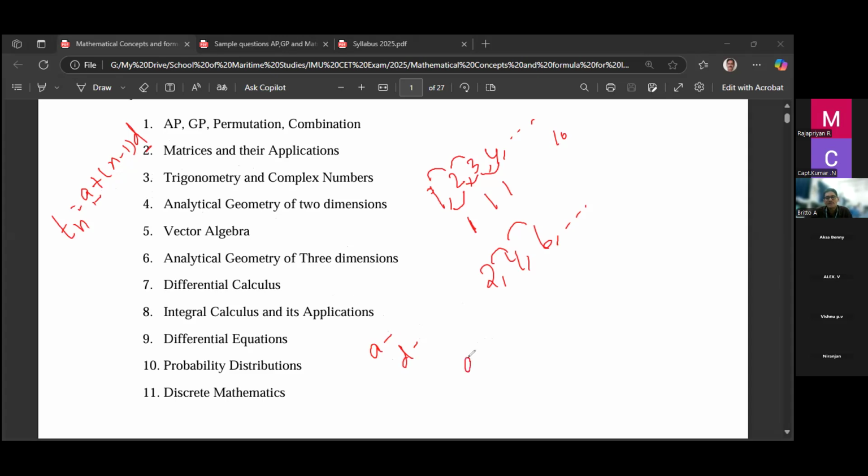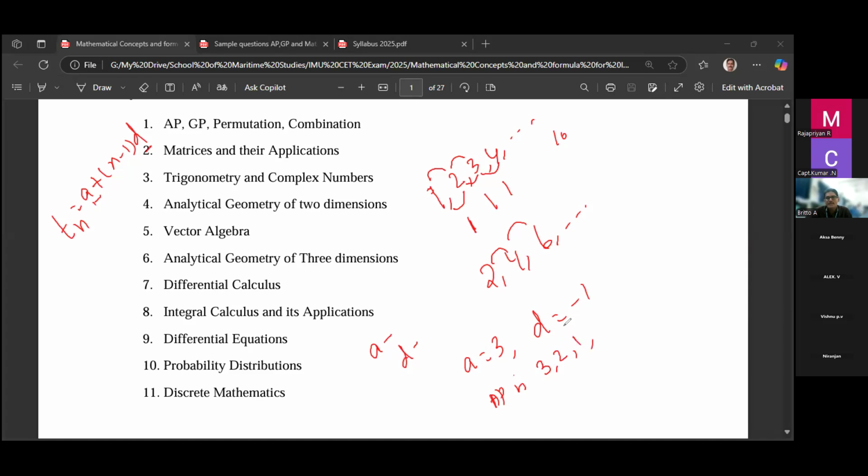Suppose the first term is 3 and the difference is minus 1. So you can form an AP. The first number is 3. Then you add the difference, 3 minus 1, which is 2. Then add the difference again, which gives 1.